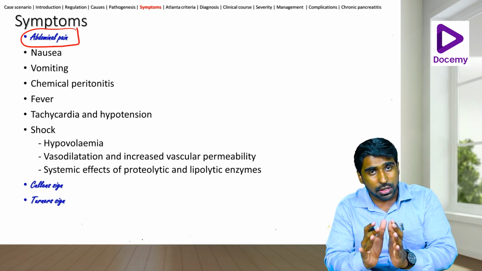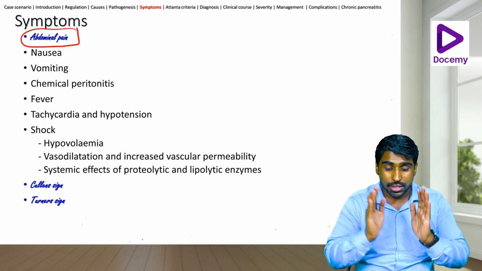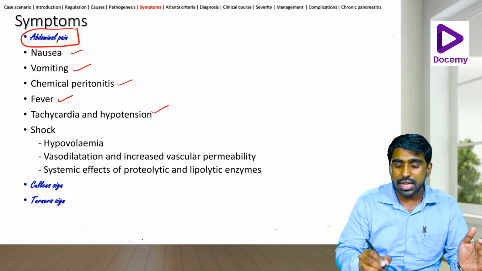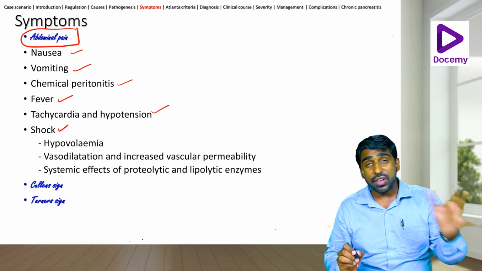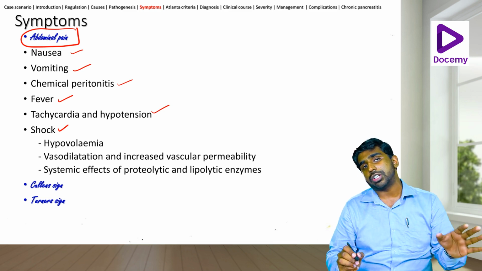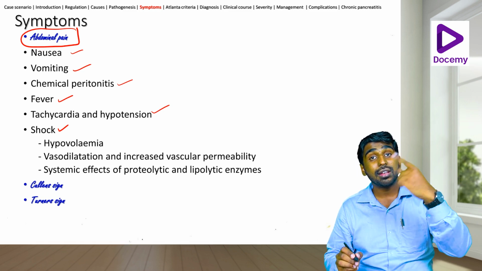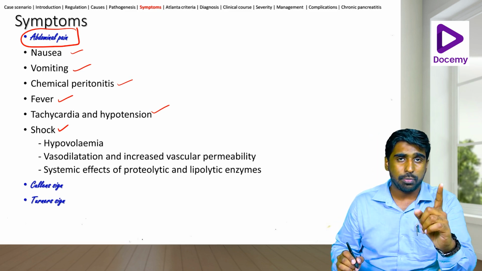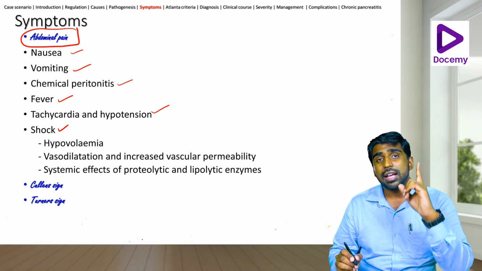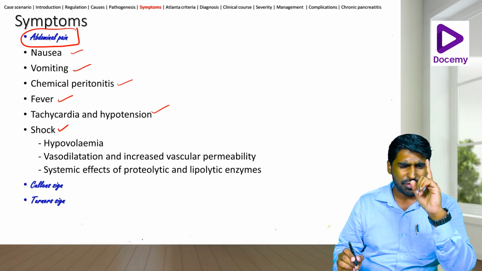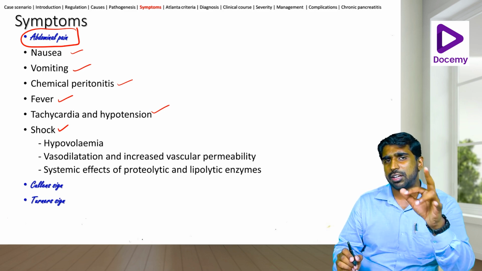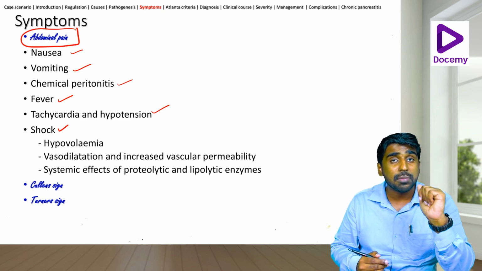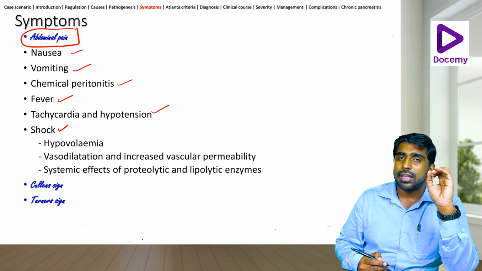I'm going to tell you a lot of other symptoms. It is not important, these are all mentioned in the textbooks, but nausea, vomiting, chemical peritonitis, fever, tachycardia and hypotension along with shock is a very common thing that presents. Fever, tachycardia and hypotension can be a common presentation of a patient with pancreatitis. But first and foremost is always the presence of abdominal pain. I have not seen one case of pancreatitis that does not present with abdominal pain. So whenever there is abdominal pain, epigastric pain radiating to the back and relieved in a sitting forward, leaning forward position, otherwise called the Mohammedan position, then it is suspected to be a case of pancreatitis.